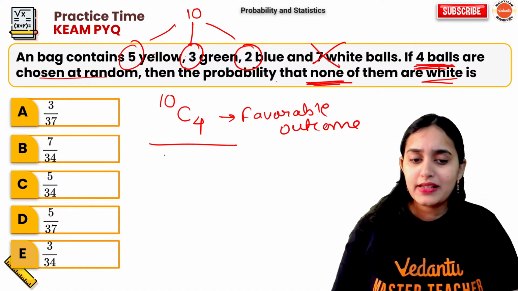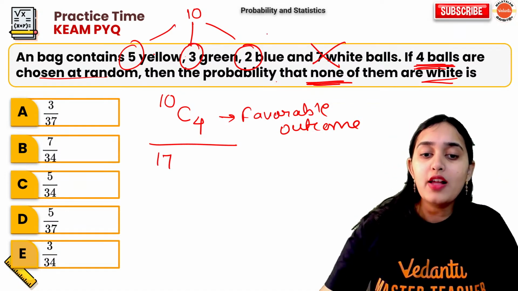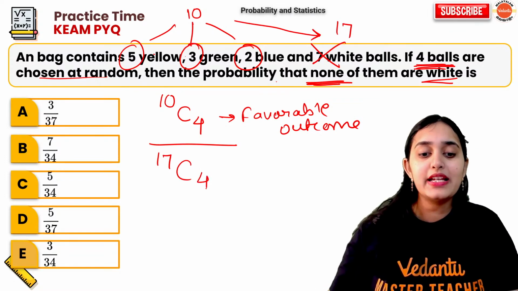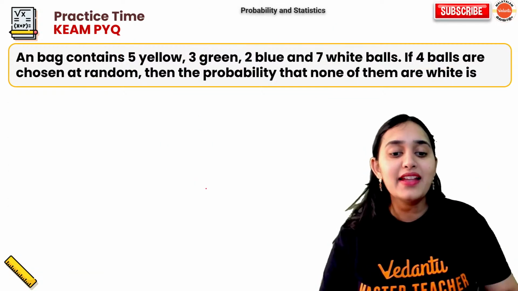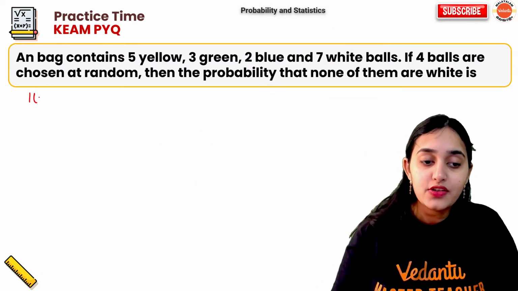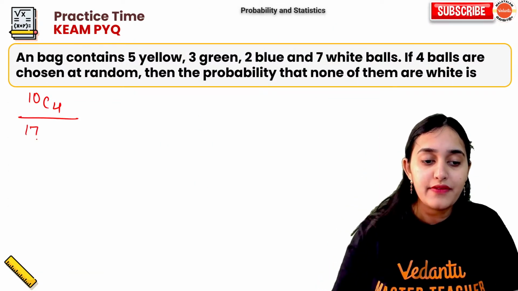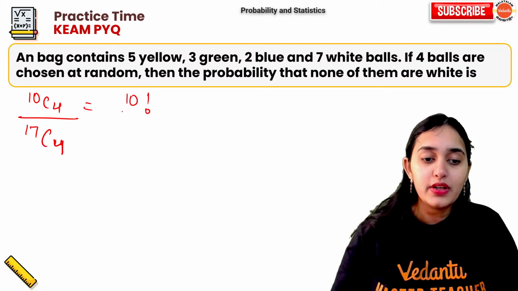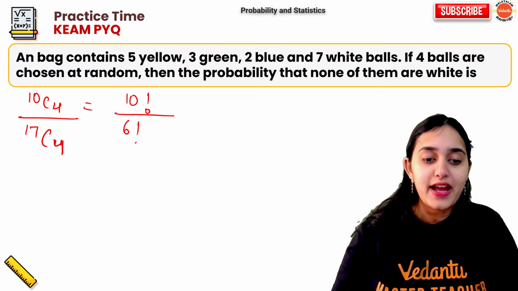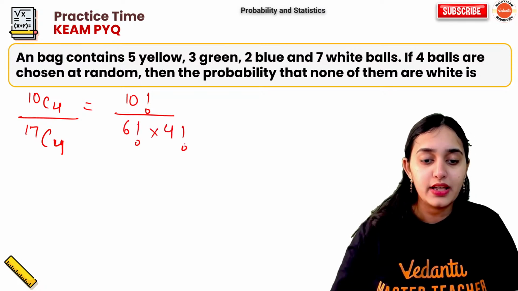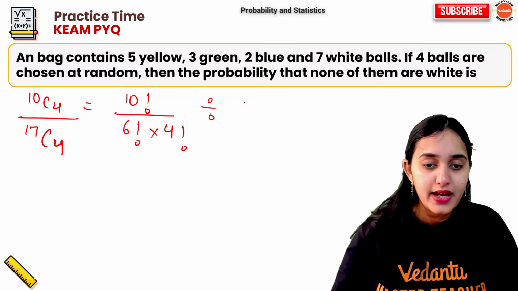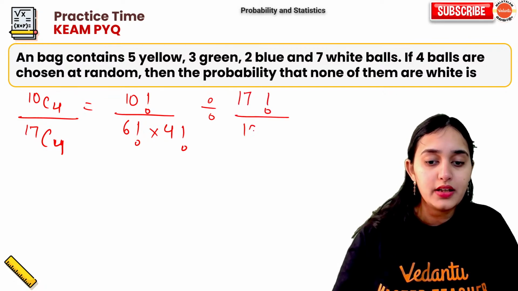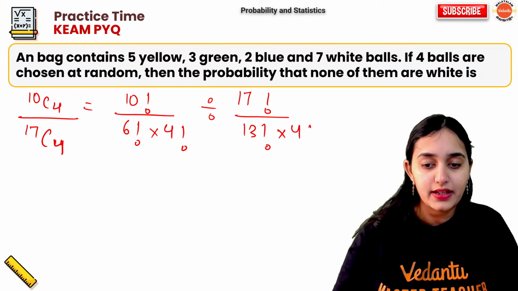Total possible outcome is simple. Total number of balls are 10 plus 7, 17. So 17C4. This is my answer. Now, you can simplify it. So, 10C4 upon 17C4 is equal to 10 factorial upon 6 factorial into 4 factorial divided by 17 factorial upon 13 factorial into 4 factorial.